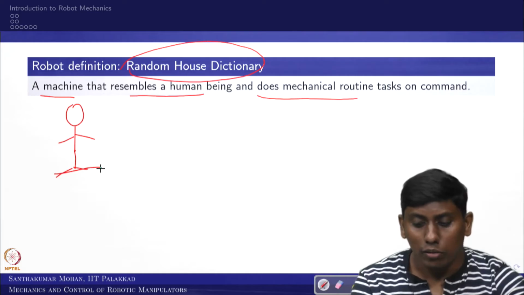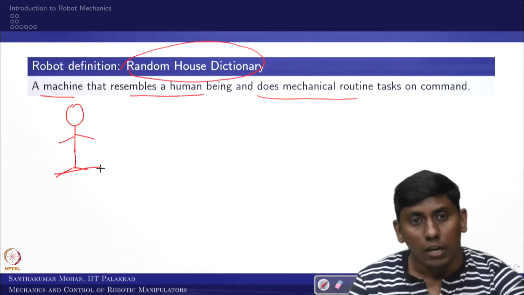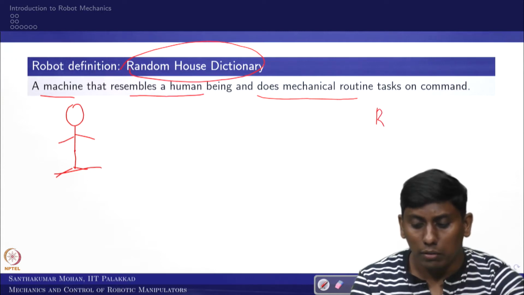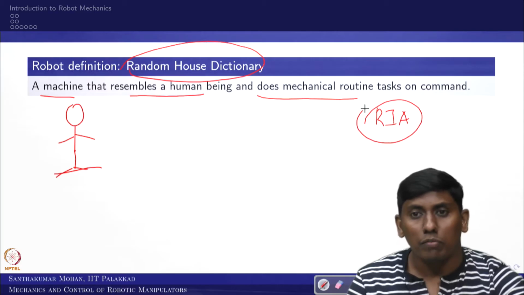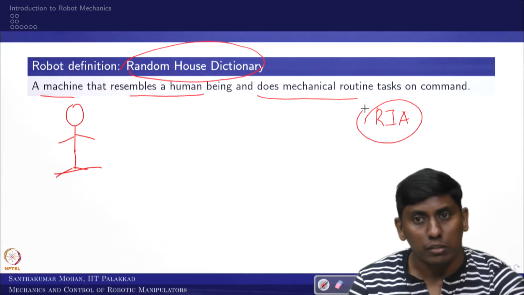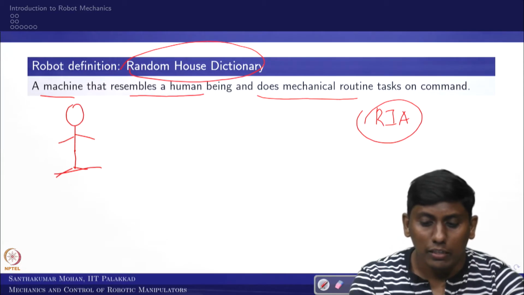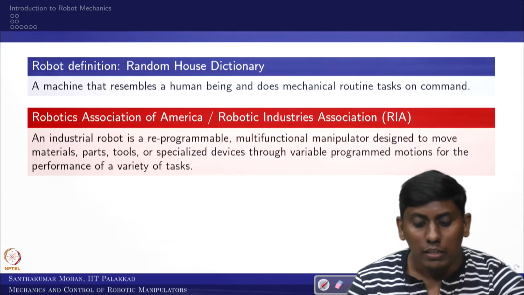So we go and see the associations which generated all these definitions. One of the bigger associations, which started in America, is the Robotic Industries Association, RIA. What does it say?